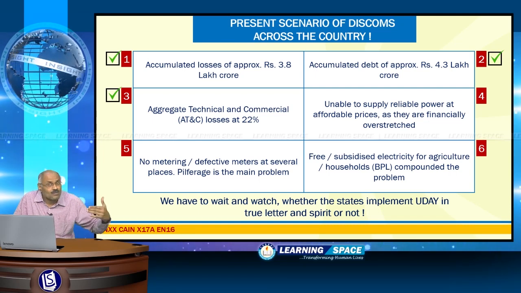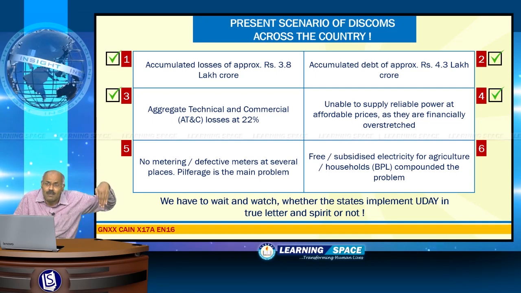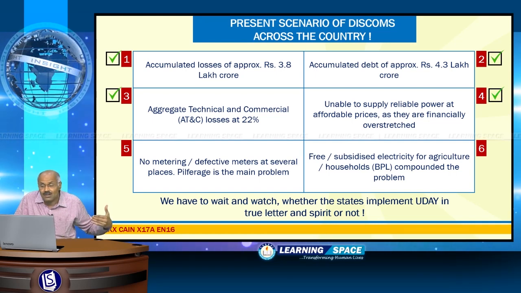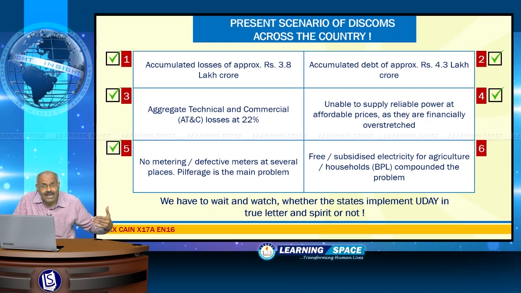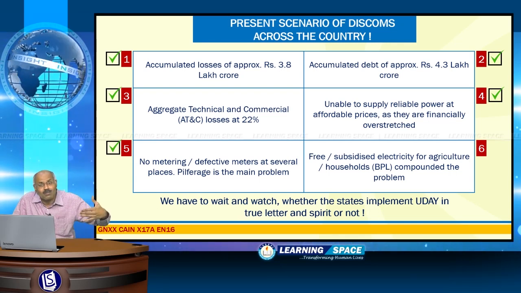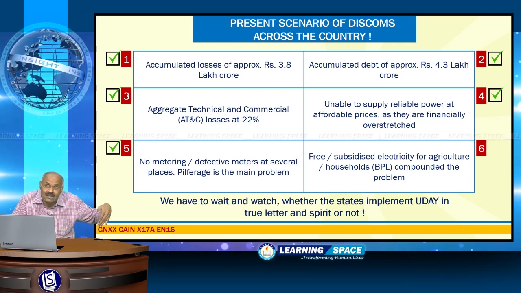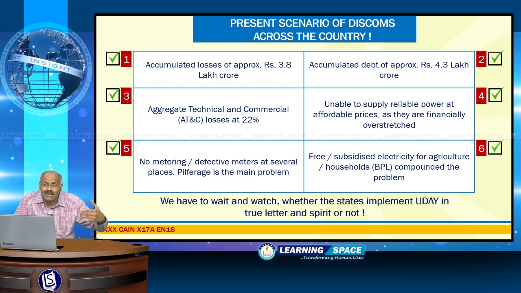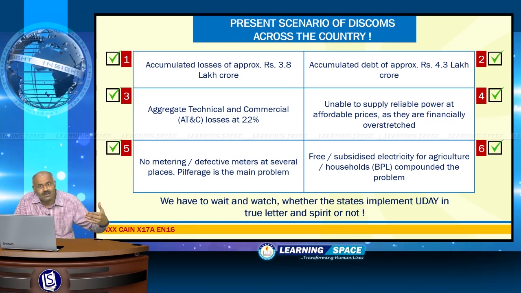Power distribution companies are unable to supply reliable power at affordable prices as they are financially overstretched. At several places metering was not there and defective meters are there, and because of these problems Discoms are functioning with inefficiency, right? Free or subsidized electricity for agriculture households compounded this problem altogether.